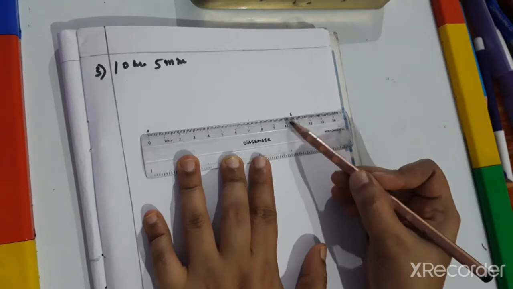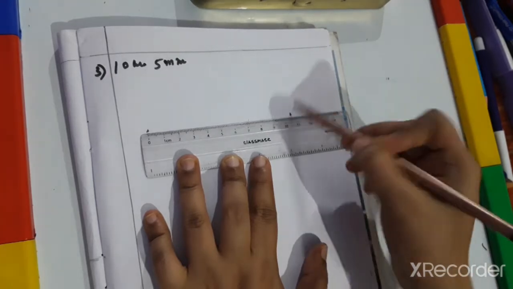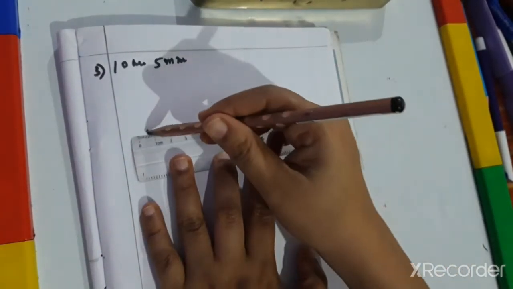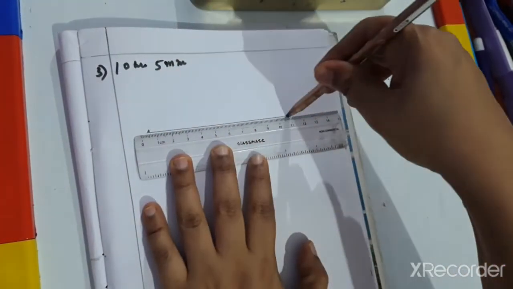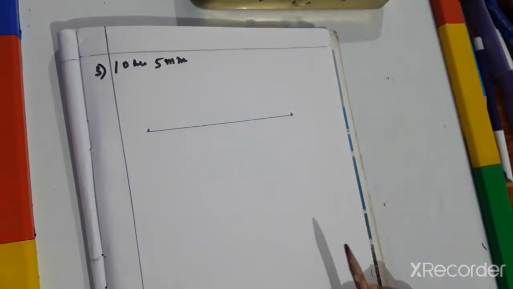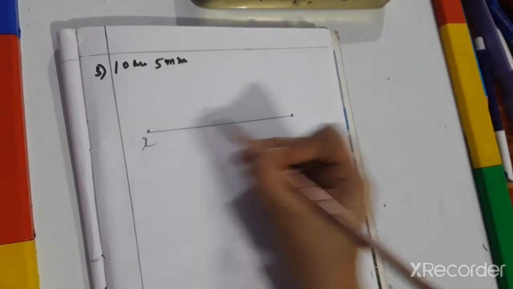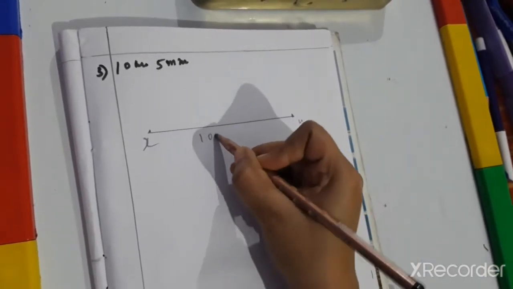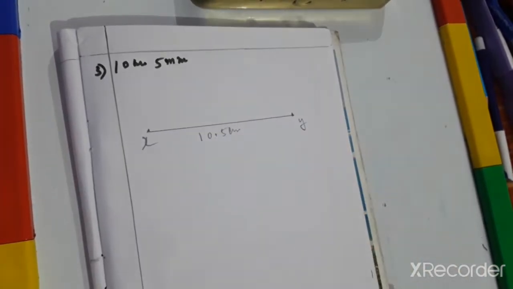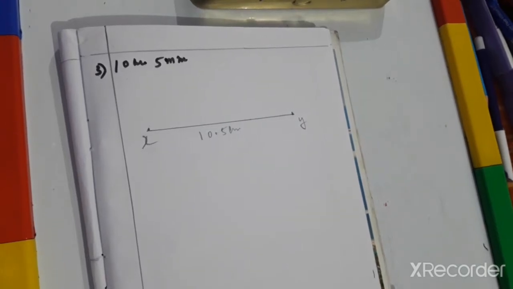That is the middle of 10 to 11. So 10.5. Then the two points are over. Then just join the line. This is XY, 10.5 centimeter or 10 centimeter 5 millimeter.